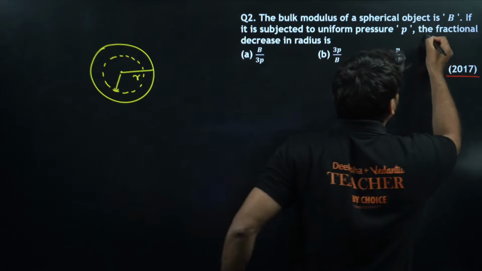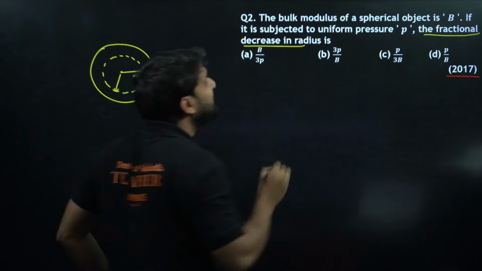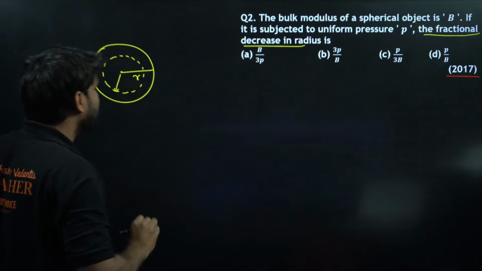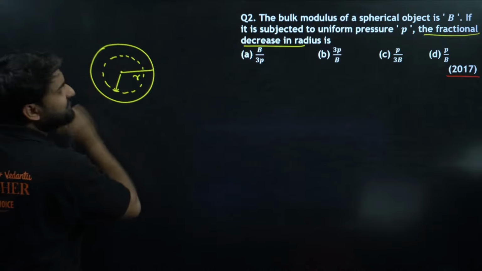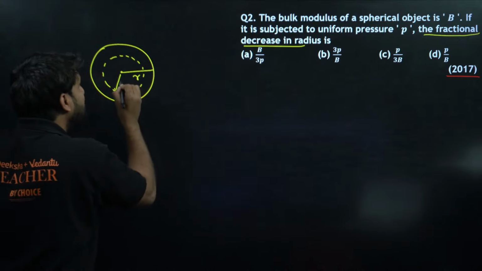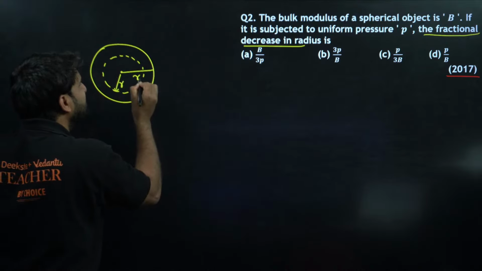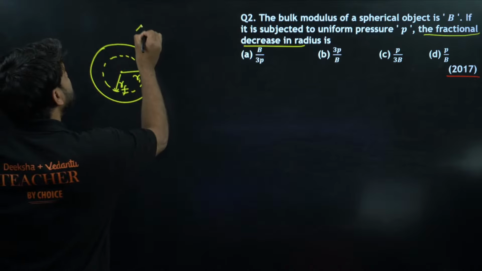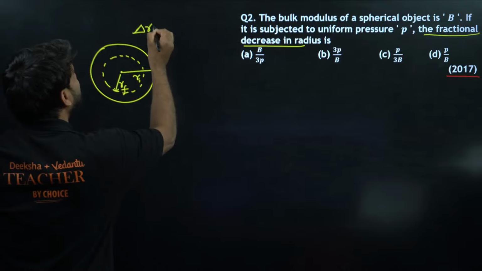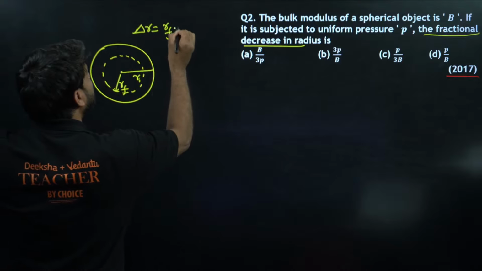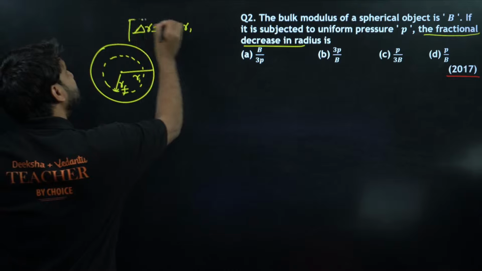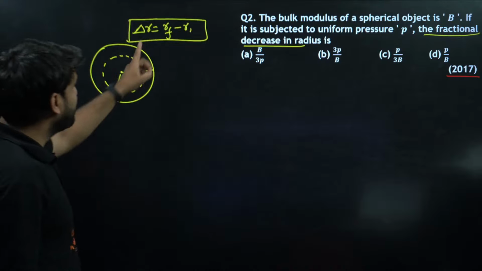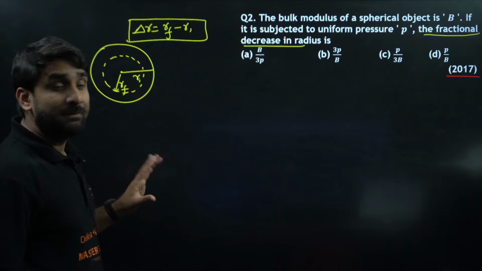Do you know, my dear champion, what this is called? Fractional decrease in radius. Listen here. The initial radius was Ri, and the final radius is Rf. So how much is the decrement in the radius? That will be R final minus R initial. This is called the difference in the radius.